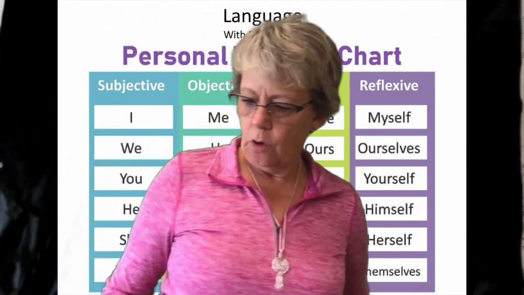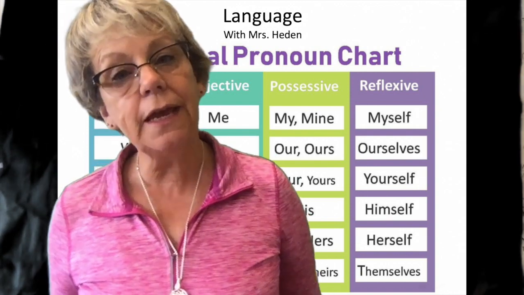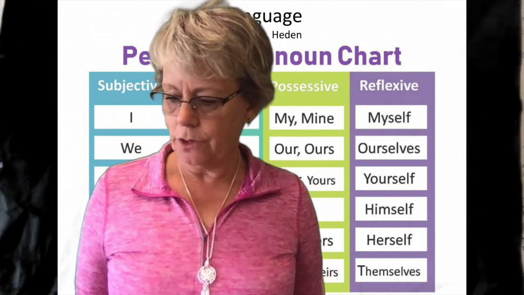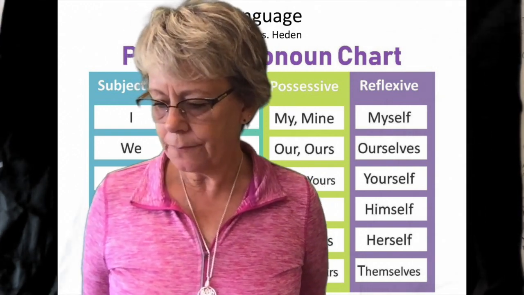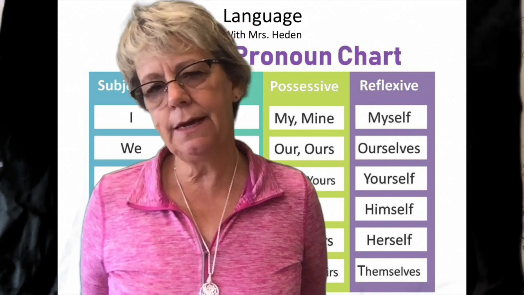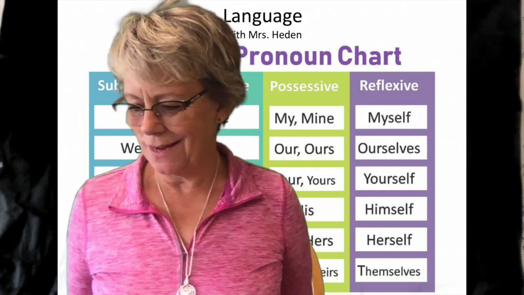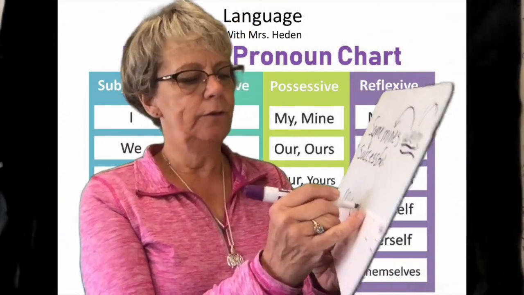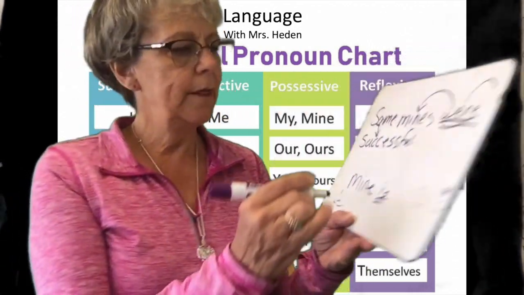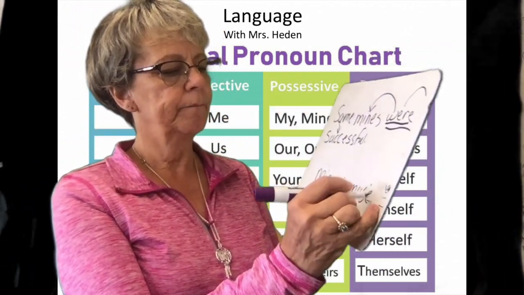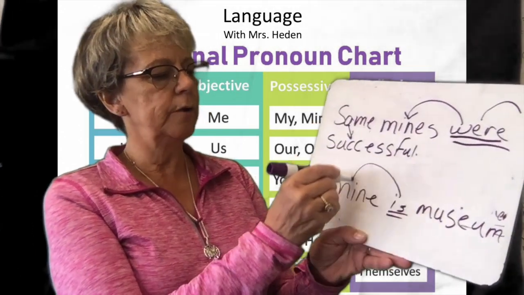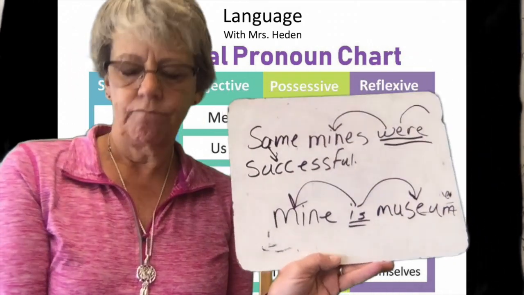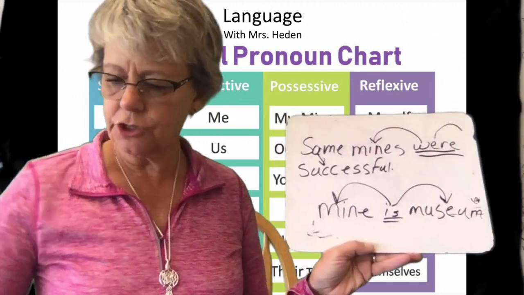Let's look at number 7. One gold mine is a museum now. Underline the linking verb, is. Very good. The mine is what? Museum. Very good. So you'll be drawing your arrow from mine to is, and you're underlining that twice, and then you're going to have museum. You're going to be drawing an arrow to your mine and museum. Okay, good job.